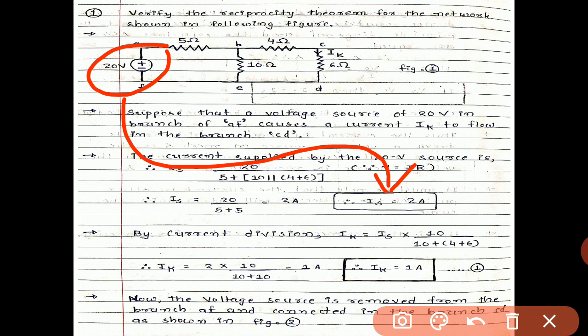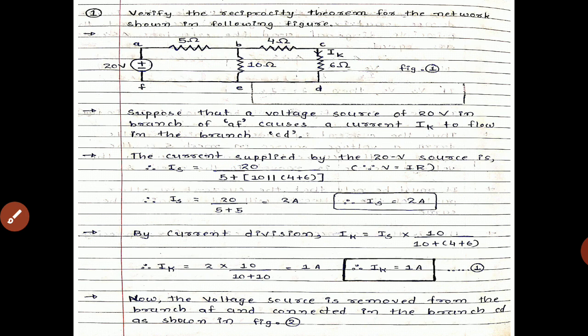These 2 ampere are divided from this node into two parts. This 2 ampere is totally released from the first source, the 20-volt source, in this direction. Now it will be divided into these two parts. Our target is to find the value of Ik. So how much ampere will flow through this branch, because the 2 ampere is divided into this one and this one. So by the current divider rule, we can find the value of Ik.